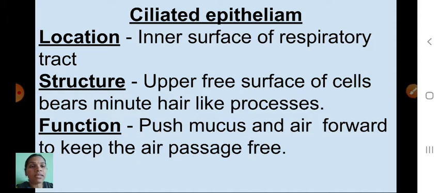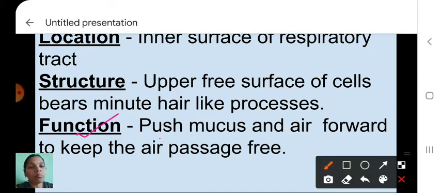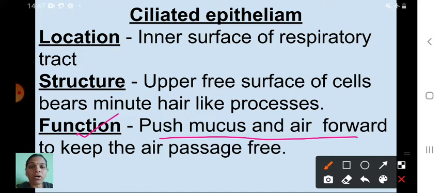Okay, so next one, see here, is function. Push mucus and air forward to keep the air passage free. Where is it located? Yes, it is located on the inner surface of the respiratory tract. And what is the function here? Push mucus and air forward to keep the air passage free. Okay, and here it is a ciliated epithelium. Why? Because here the upper free surface of cells bears minute hair-like processes. Okay, shall we go to the next one?